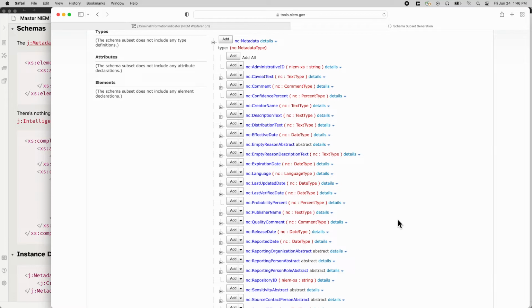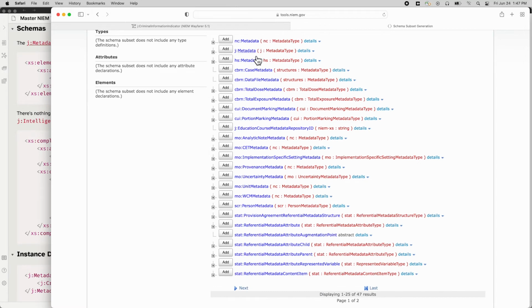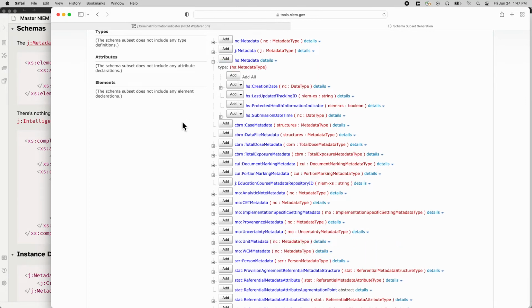NIEM Core has one, Justice has one, Human Services has one. Theirs has things like creation date. Turned out there wasn't a creation date in NIEM Core, so we put it in Human Services. Next major update, this will probably move into NIEM Core because this is a general purpose thing. But it was needed by Human Services, wasn't already there, and so we added it to this domain, and it'll move into NIEM Core at a major version change because that's when things move into NIEM Core.